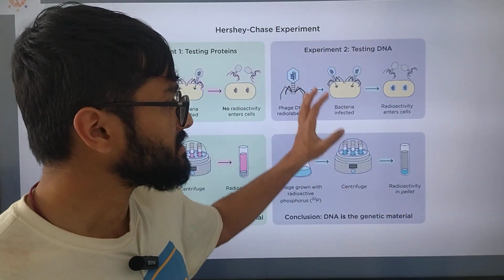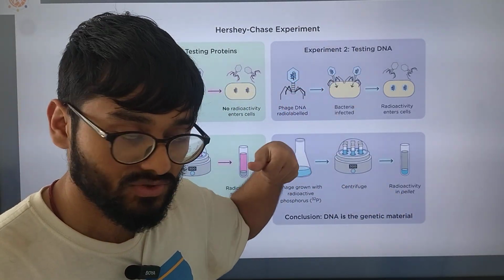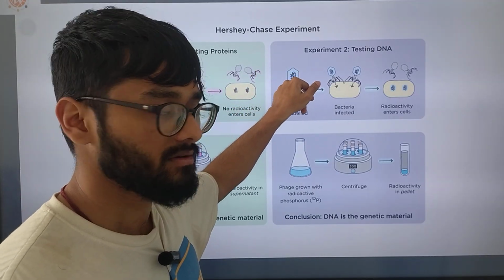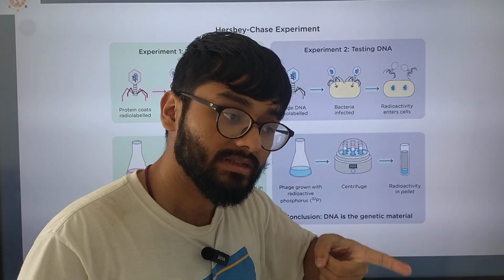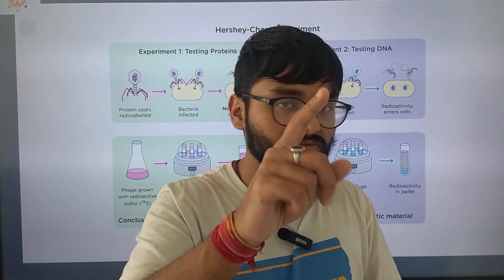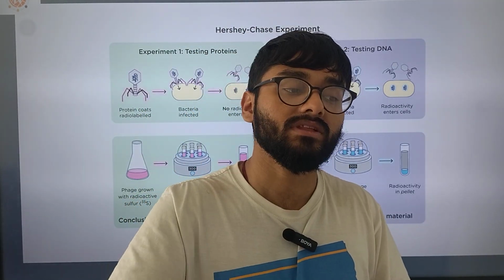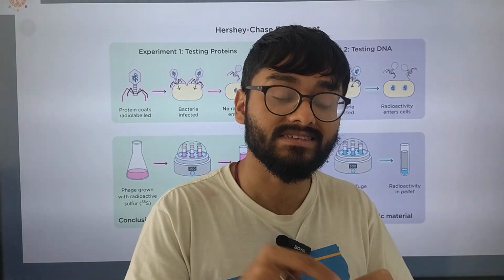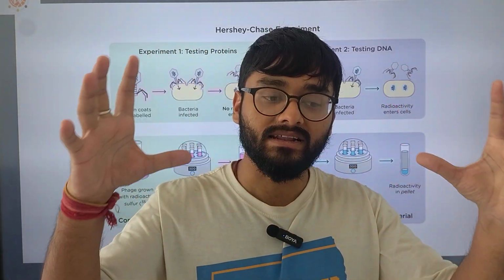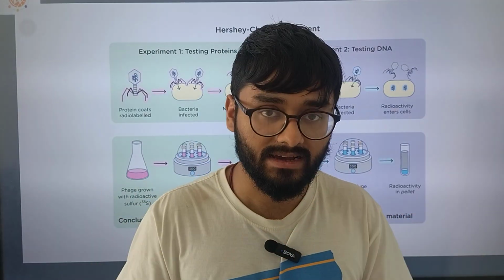So in that phosphate group we take a heavy isotope and radio label it. Radio labeling does what? If it is present in the successive generation, then we will come to know that this is the part that is responsible for the entirety of the inheritance.